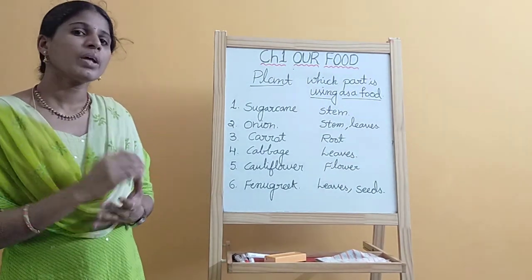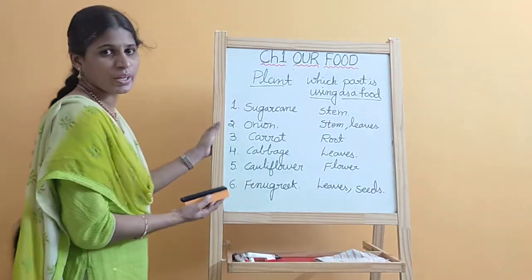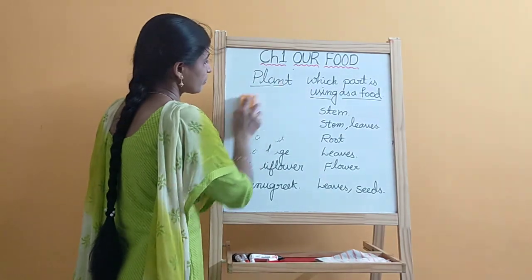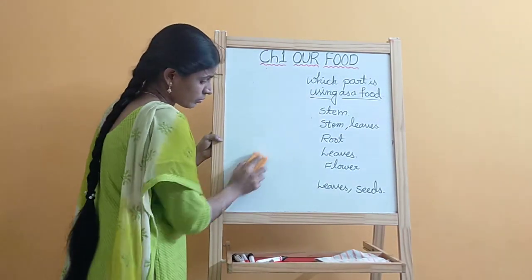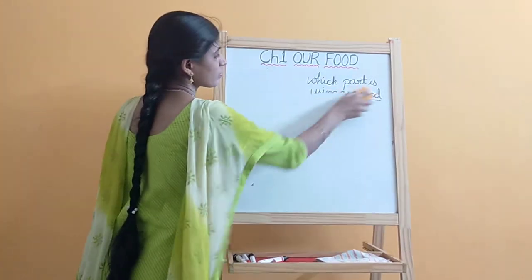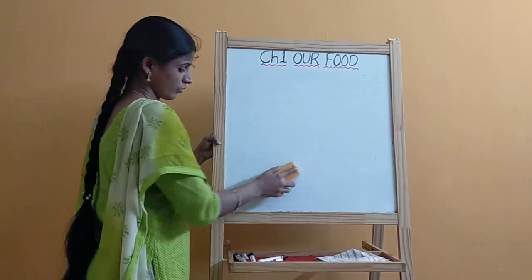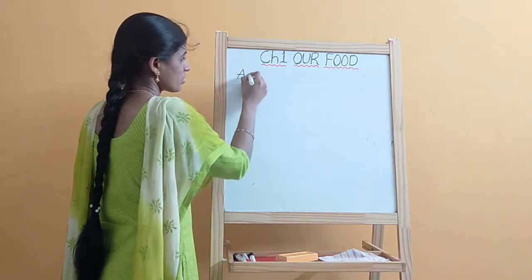Next, coming to the animals. Which food materials are we getting from animals? Animal products.